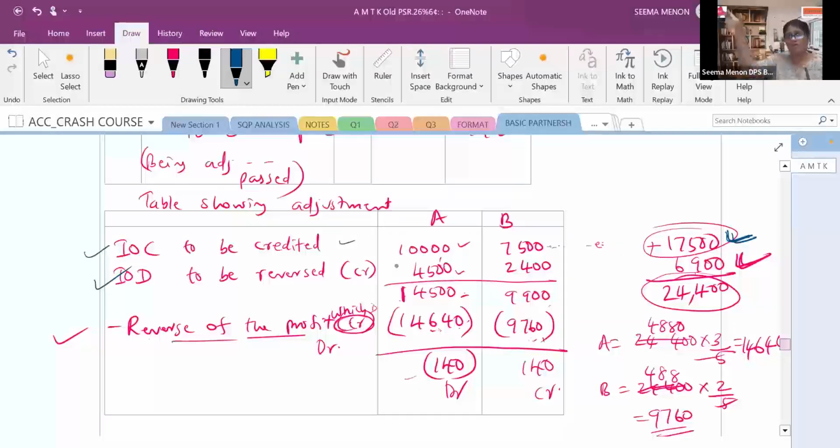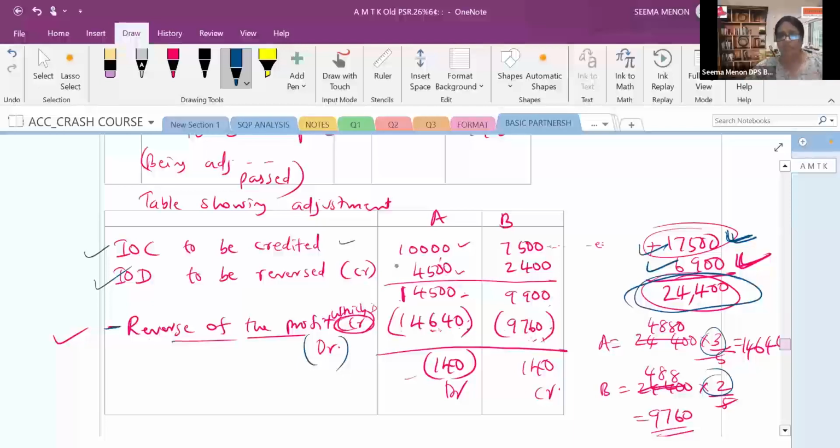If it is income, then in which ratio is that distributed already? In the profit sharing ratio. Now, interest on drawing the firm should not have shown at all, but the firm has shown it. So it has come to the firm in the form of a profit. Interest on drawing will be credited to profit and loss appropriation. So it has been added to the profit. It is also distributed in the profit sharing ratio to the partners. So we will add this also. Both of these were already distributed in the 3:2 ratio. So whatever we credited, we will reverse. To reverse, we subtract, which means we debit it. So we have subtracted that.